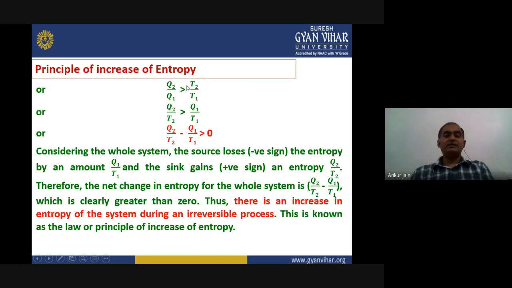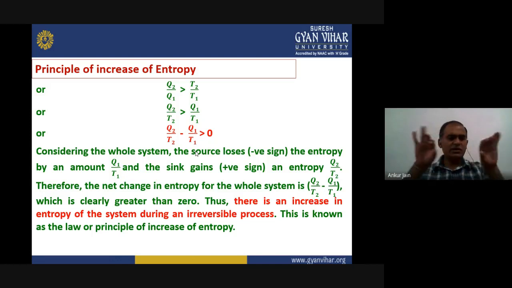If we bring the coordinates corresponding to one state to one side, what we get is Q2 upon T2 should be greater than Q1 upon T1. And that means Q2 upon T2 minus Q1 upon T1 should always be greater than 0. If we consider these two engines as a whole system, what is happening? The source is losing entropy by an amount Q1 upon T1, right? And what is happening with the sink? It is gaining entropy, because it is a positive sign, an entropy of Q2 upon T2.